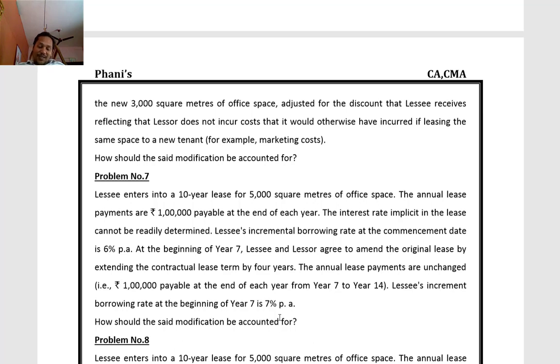If the modification is an increase in the scope of the lease, and a commensurate increase in the consideration, then we'll go for a separate lease.